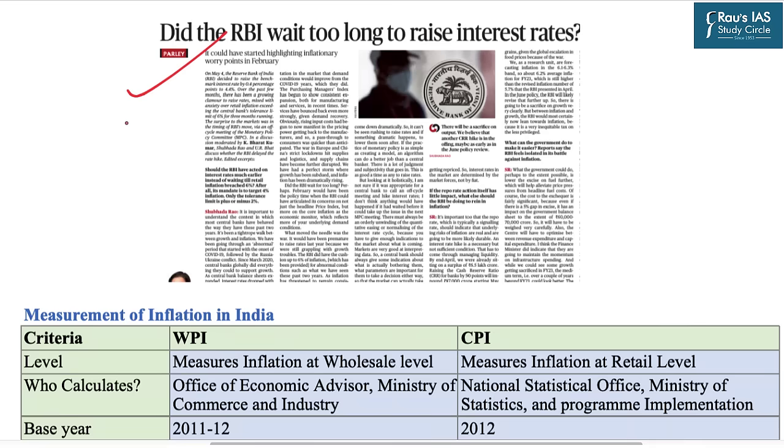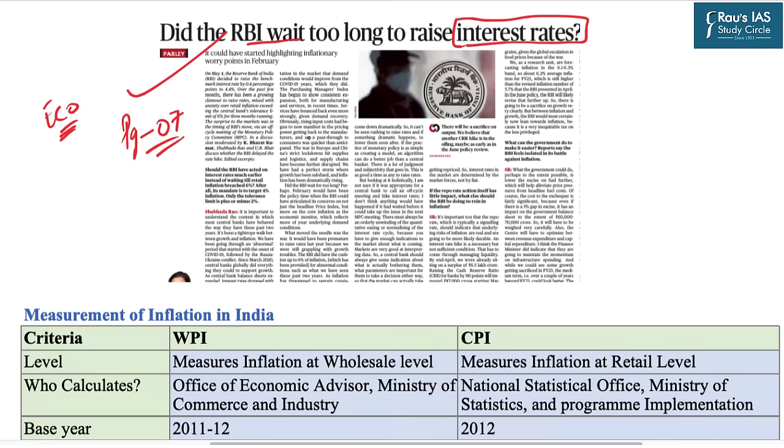Now comes the topic on page number 7. This topic reads, did the RBI wait too long to raise the interest rates? Now, as we all know, RBI is tasked with controlling the inflation in our country. And this topic is very important from the economy's perspective. In today's session, we will learn the types of inflation which are measured in India.